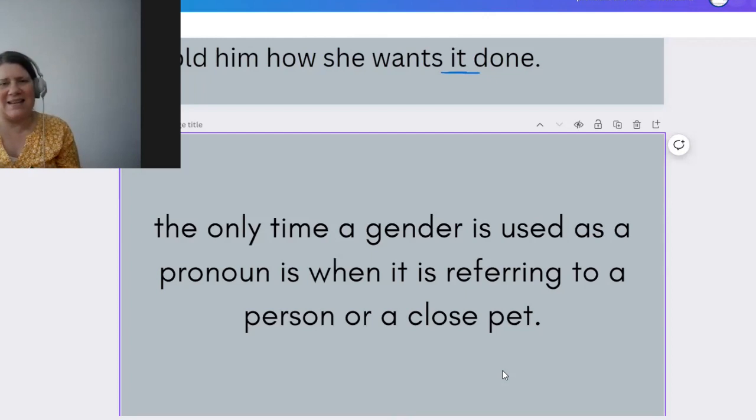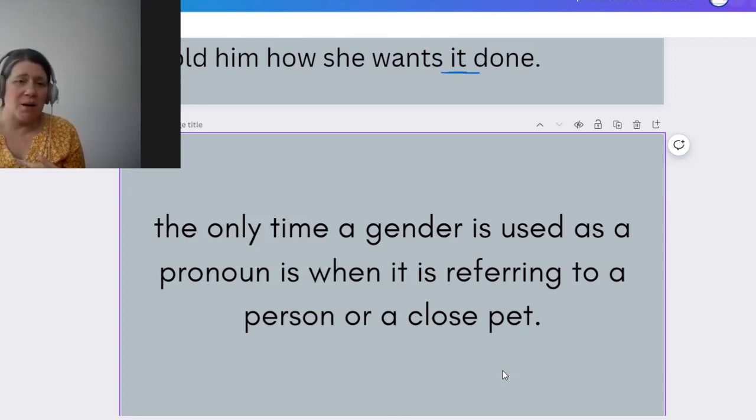I know that that is different in many languages, and I can hear that when I work with students, I hear that transference issue quite a bit. So just be careful when you are speaking about something that is inanimate, a thing, or even an animal that is not a close relative of yours.